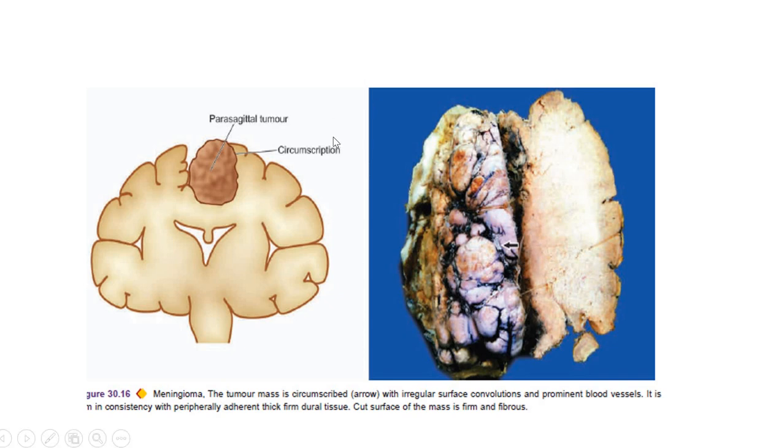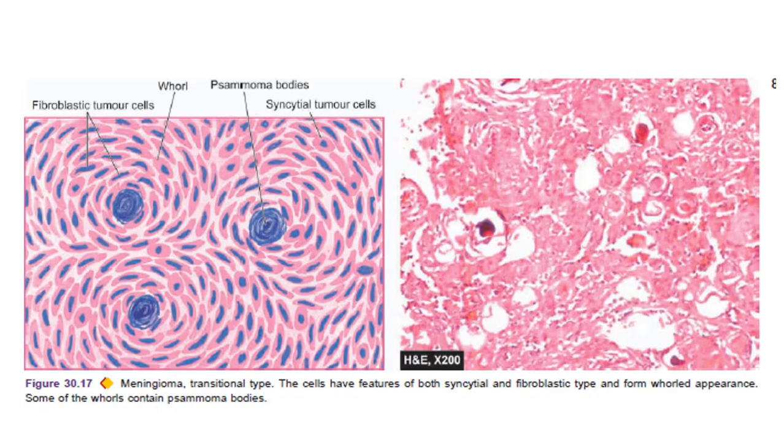This is a gross picture where we can see a well circumscribed tumor. Here you see this is the brain parenchyma, this is the normal part, and this tumor is quite big, but it is solitary and well circumscribed. It's not invading or infiltrating into the brain parenchyma. That's an example of the gross picture of meningioma.